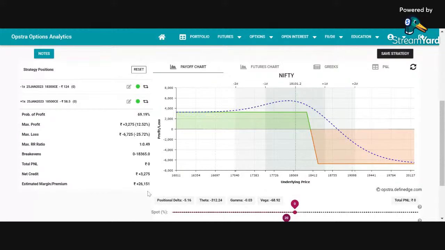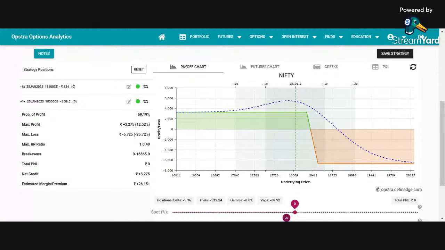That's the maximum profit, but my maximum loss, which was earlier 21,000 rupees, is now only 6,000 rupees, 6,700 rupees. And see what has happened to margin. Margin has also reduced by almost one third. What was 79,000 is now 26,000. And you can say, sir, the percentage loss is still very high because 6,725 divided by 26,000 is very high. But if you see the original trade was charging you 79,000 rupees, and on 79,000 rupees, 6,700 is a small loss. 7-8% is not that big, although it's also big.